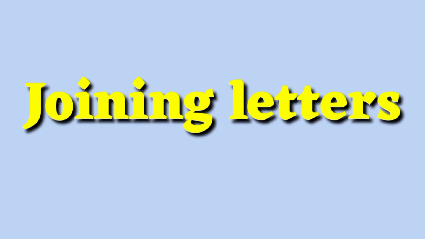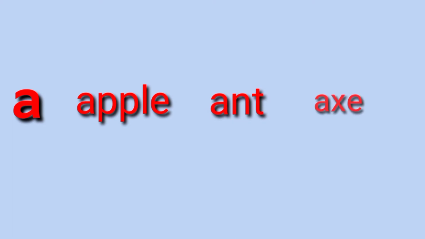First, the letter is A, and the words are apple, ant, and X. Now we join the letter A in each word. A in apple, A in ant, and A in X. We join the letter A.